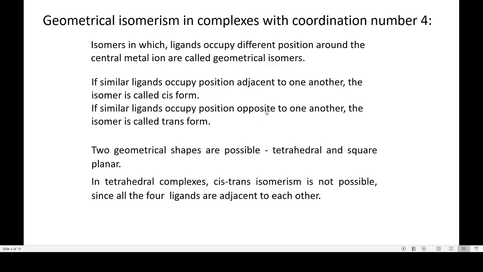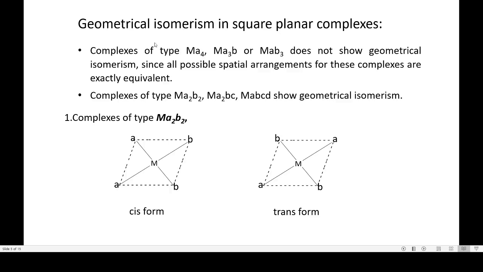The complexes with coordination number 4 can adopt two geometrical shapes or structures. One is tetrahedral and another is square planar. In tetrahedral complexes, cis-trans isomerism is not observed, not possible, since all the four ligands around the central metal ion are adjacent to each other. Now, let us see geometrical isomerism in square planar complexes.